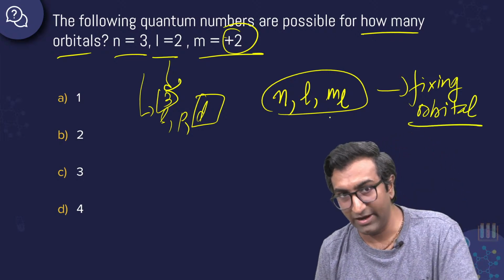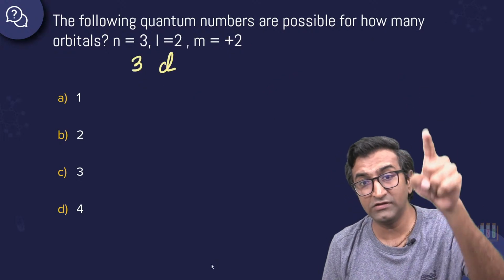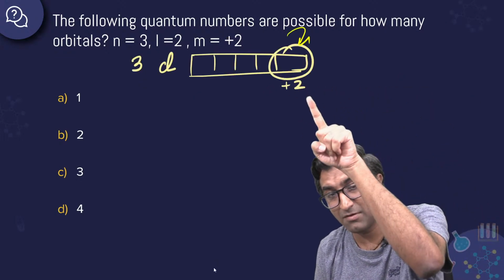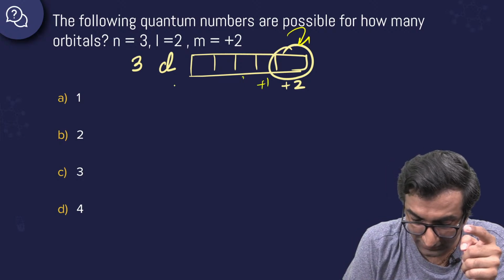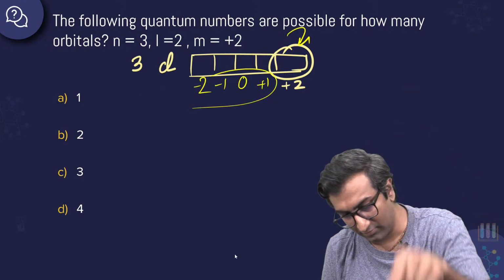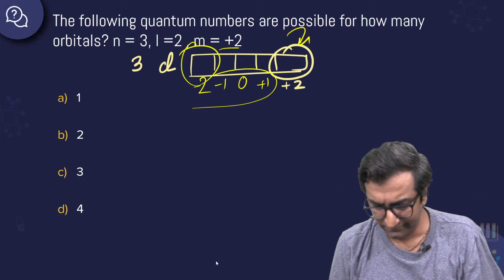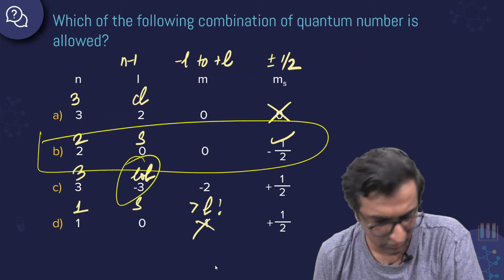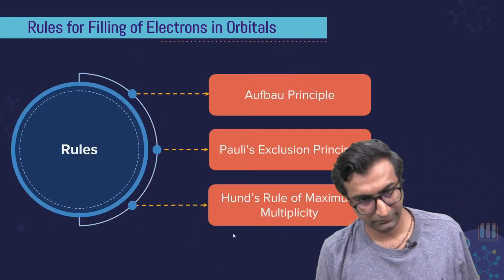एक orbital पक्का हो गया. क्यों? I have said it is 3D. And 3D में कौन सा? Specifically वो last वाला जहां पे +2 है. That one only. If you want to talk about the other ones, this is going to be +1, this is 0, -1, -2. They're different orbitals. Only one orbital if you say +2. If I say plus or -2, then it will be this and this. That's all I said. ठीक है, आगे बढ़ते हैं. Cool. That was the fun question solving part of today's session.